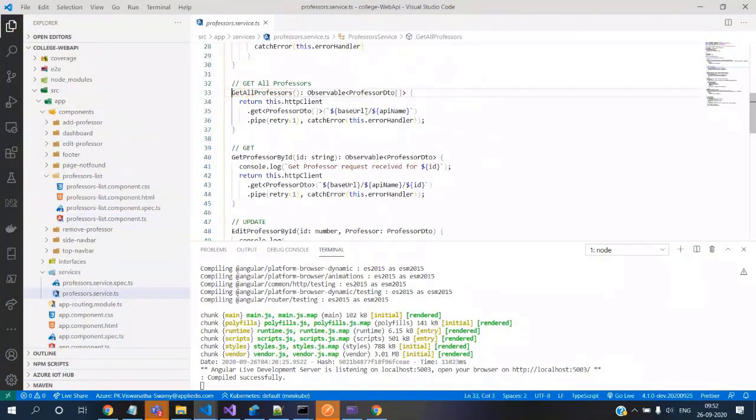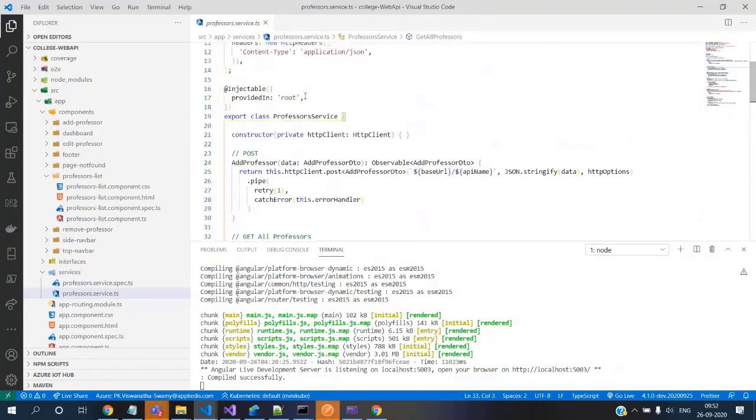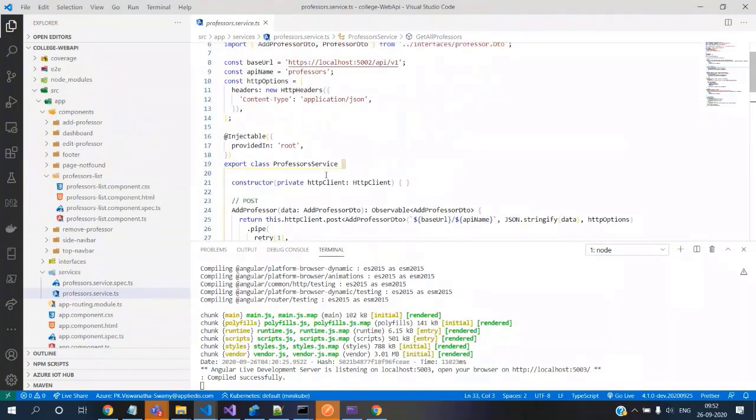If I come in here, in this get professors, we are calling the HTTP client. Here we are injecting that HTTP client, and we have the URL. Is it exposing API v1 or what?